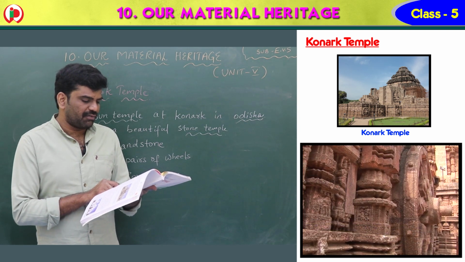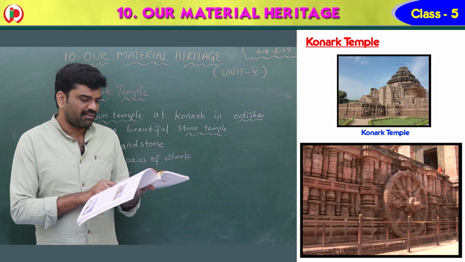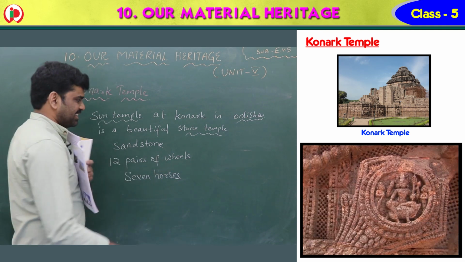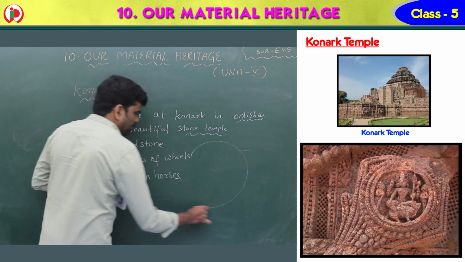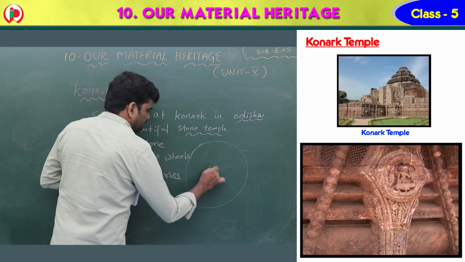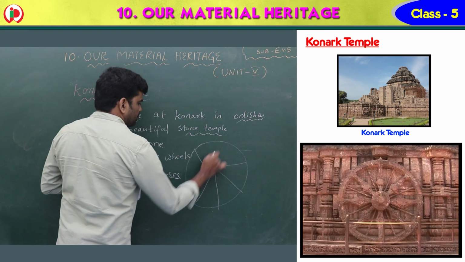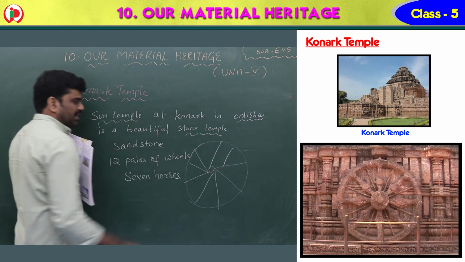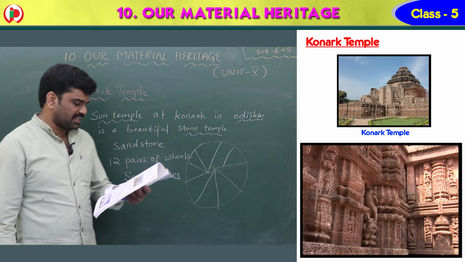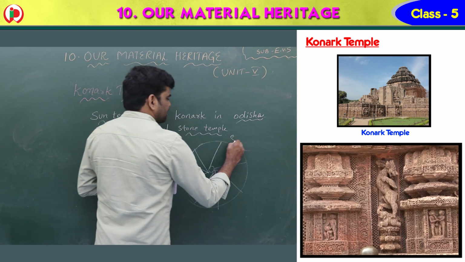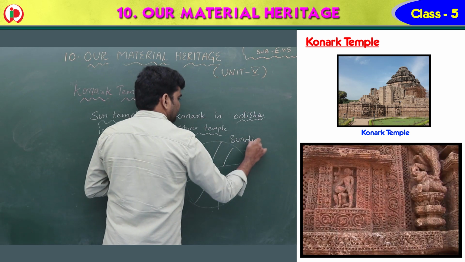The spokes of the wheels are carved as sundials. See, children, the spokes are present. These lines are called the spokes. So these are like sundials, carved like sundials.